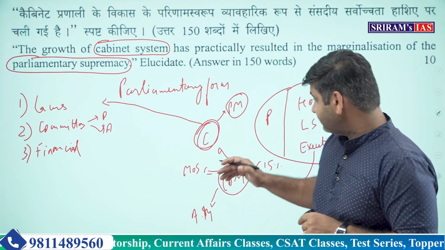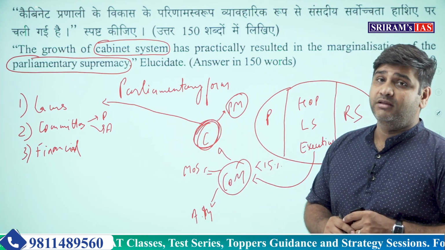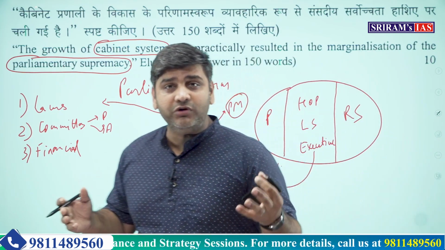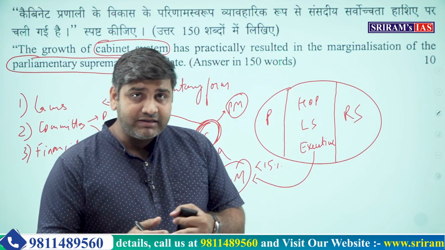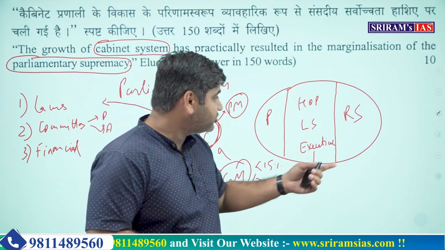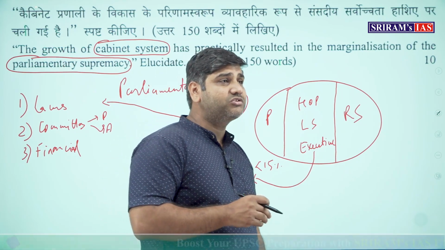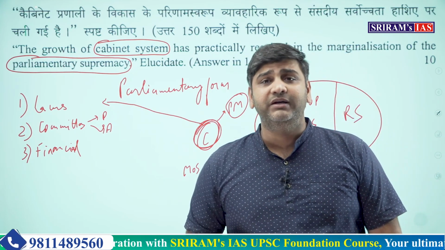When there is no coalition government and when there is absolute majority in the Lok Sabha, at that point in time the cabinet system becomes even stronger, and the cabinet takes brutal force when the established government, the majority party, also has a majority in the Rajya Sabha. Then it is almost impossible to defeat the agenda of the government.